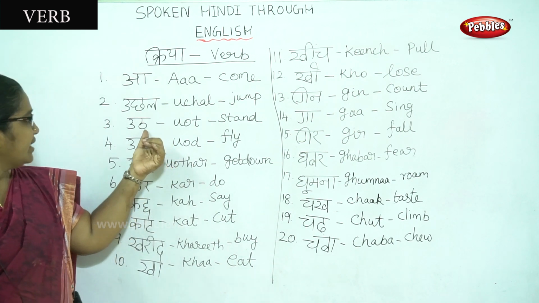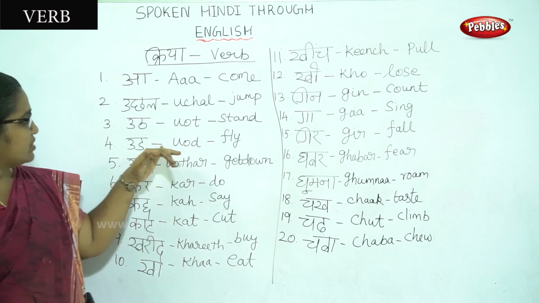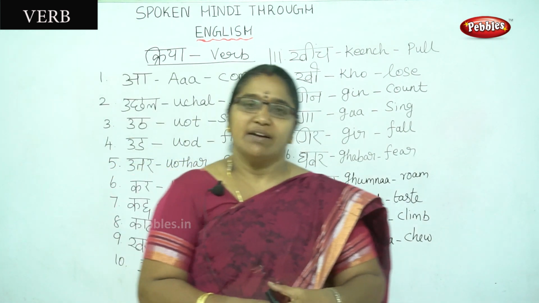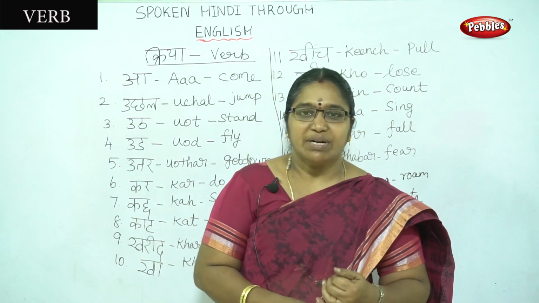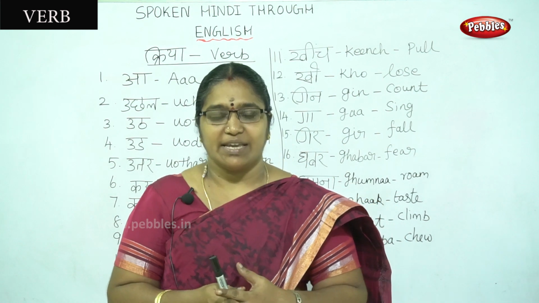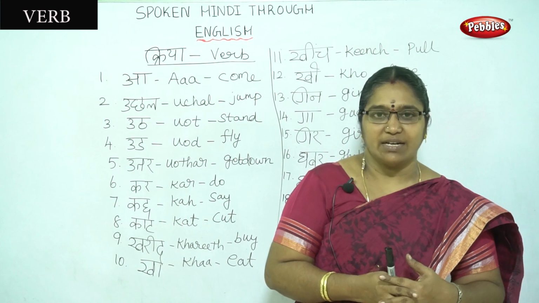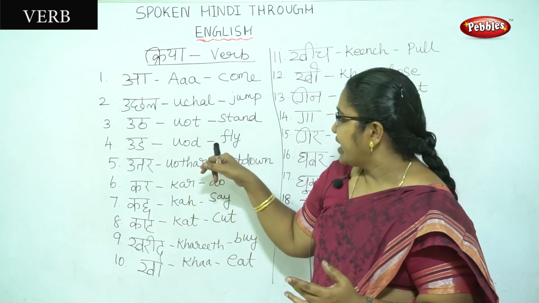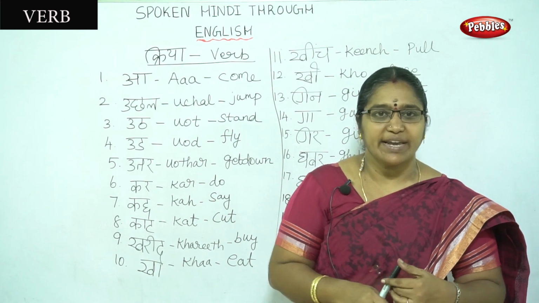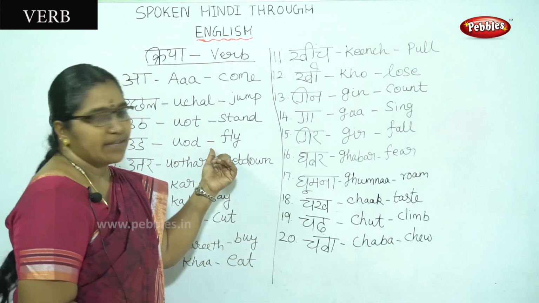Then the fourth one is ud. The pronunciation is ud. The meaning is fly. The birds are flying in the sky. It is a simple sentence. In Hindi, we can say it as चिड़िया उड़ रही हैं. चिड़िया उड़ रही हैं means birds are flying. Ud means fly.